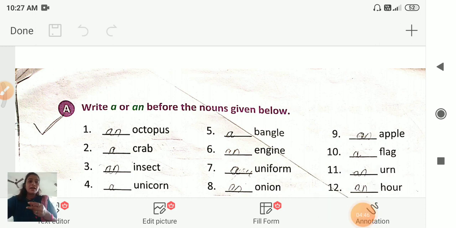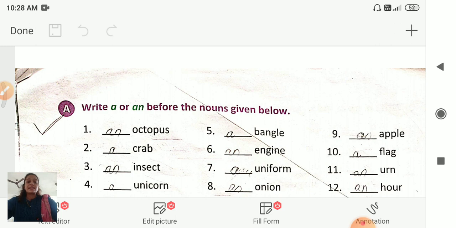Now let us see the exercise. Exercise A. Write a or an before the nouns given below. Dash octopus. What will come? An, because octopus begins with a vowel sound. Octopus. Okay. Now the next. Dash crab. Here we use a crab.